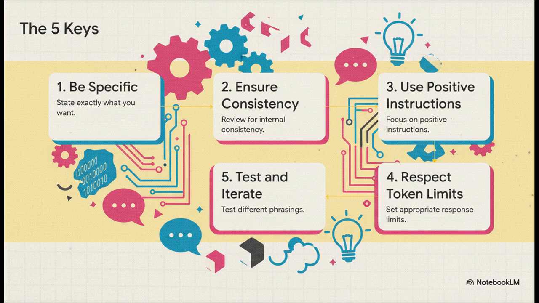Let's start with the absolute foundation. Key number 1, be specific. A vague prompt like "write about cars" is basically a lottery ticket. I mean, you might get something interesting or you could just get a really boring high school level essay. Specificity is all about giving the AI a clear roadmap.